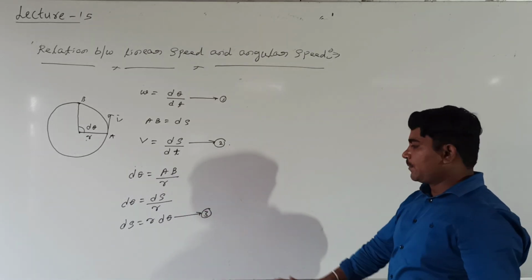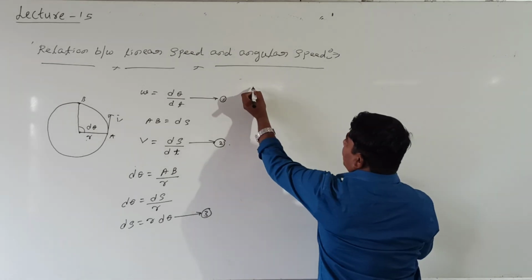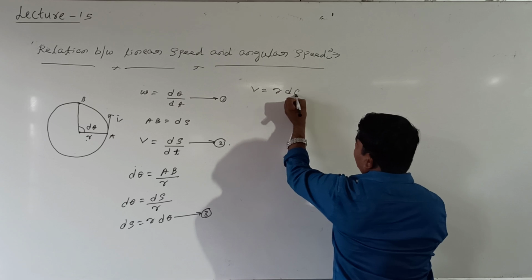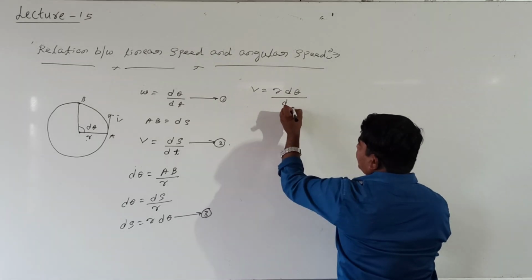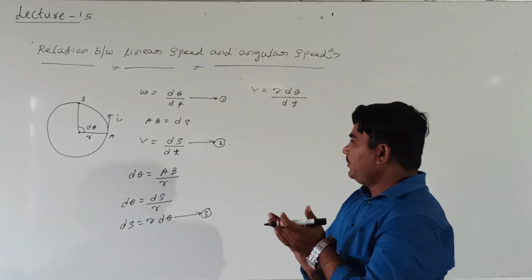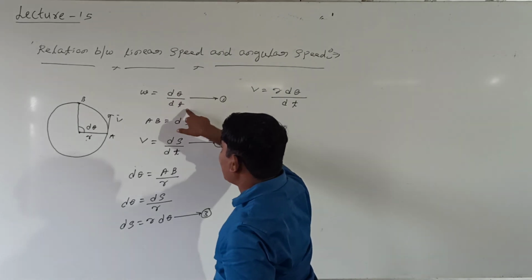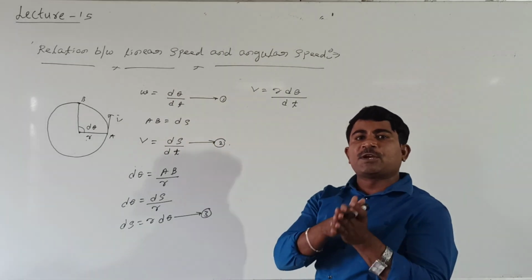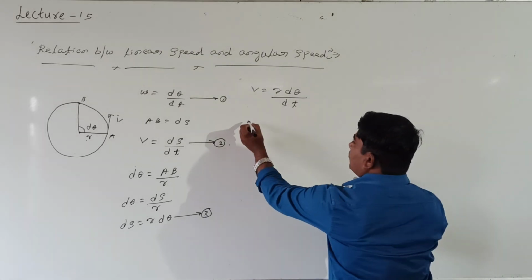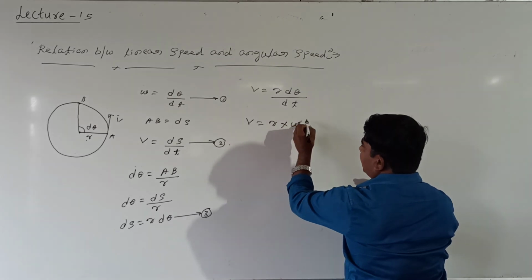Right. Simply put equation 3 in equation 2. What will you get? Speed v equals ds divided by dt, which is r into delta theta divided by dt. Then we already know that omega is equal to d theta divided by dt, the rate of change of angular displacement, which we call angular speed.